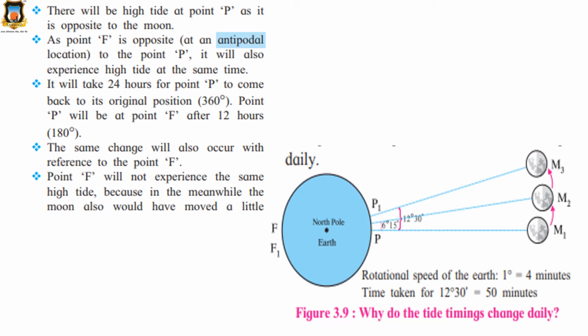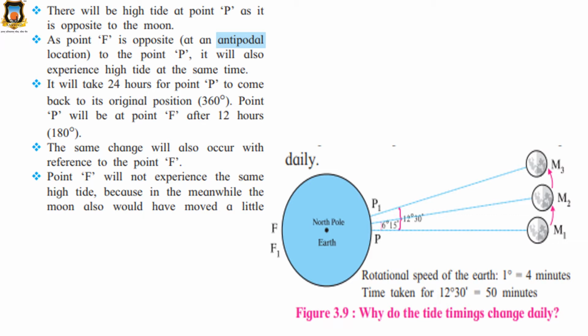Now, see here, there will be high tide at point P as it is opposite to the moon. Can you see this point P, all of you? Observe the figure. I am showing you the figure here. See the screen properly. Now this is the moon, this is position 1. This is P, this is P1, this is F, this is F1.